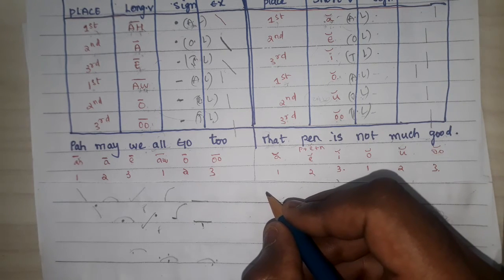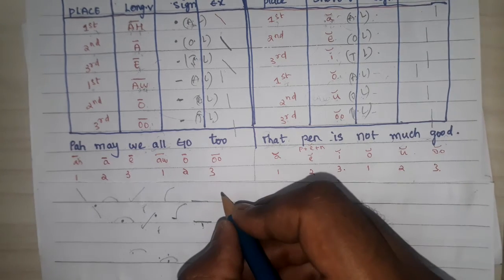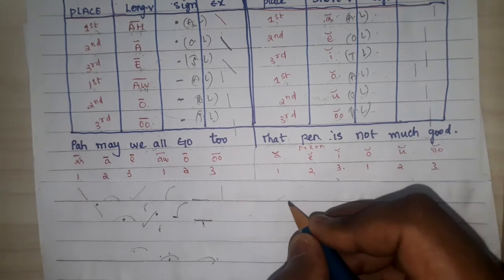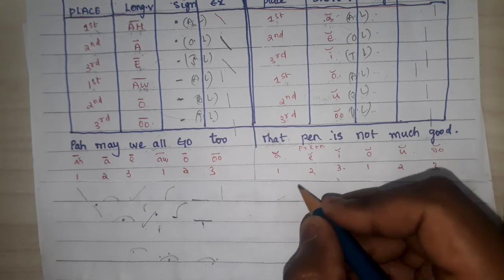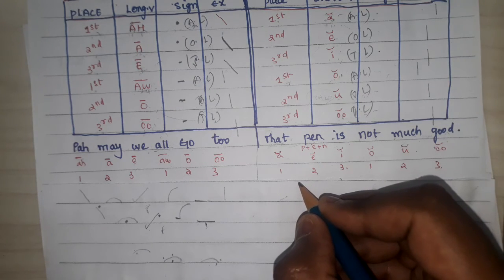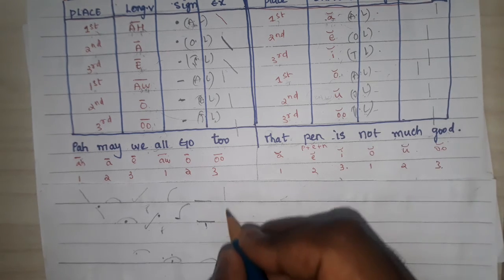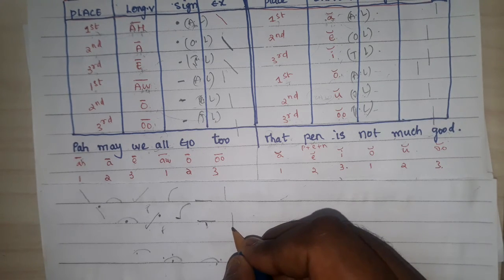And next is two. In this two, what are the consonants we have? Only one, T. What is the first vowel we are able to hear? Oo. Oo is a which place vowel? It is a third place vowel. When we are getting third place vowel, where do I need to write? Through the line. I can write T, single only, through the line, like this.